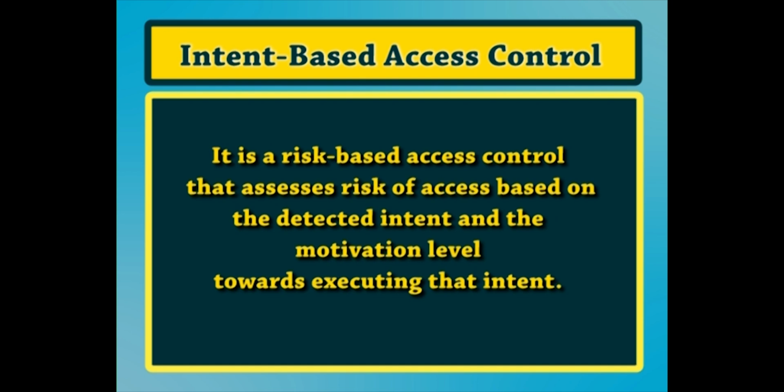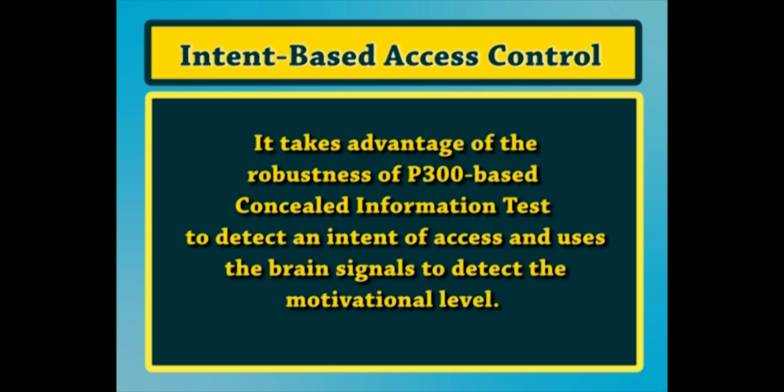Intent based access control is a risk based access control that assesses risk of access based on the detected intent and the motivation level towards executing that intent. Intent based access control takes advantage of the robustness of P300 based concealed information test to detect an intent of access and uses the brain signals to detect the motivational level.